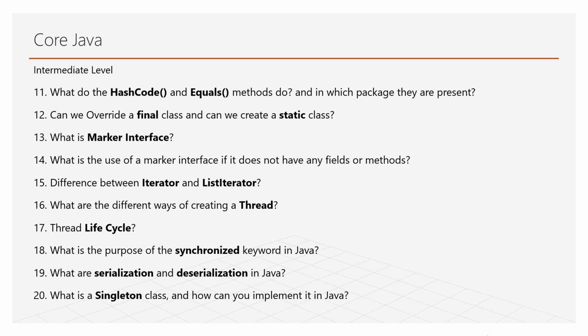What is a singleton class? This comes under design patterns. I was asked this in two of the interviews, so I think I should mention it. The interviewer asked me what a singleton class is. Simple. A singleton class has only one instance. How do you make a class singleton? Can we write singleton in front of the class so that it becomes singleton? No, there is no such concept. To make it singleton, we should have a private static instance, create a static method to check whether the instance is present or not, and write a private constructor. With these three steps, a singleton class can be made.